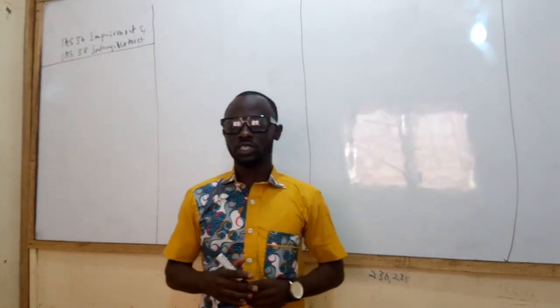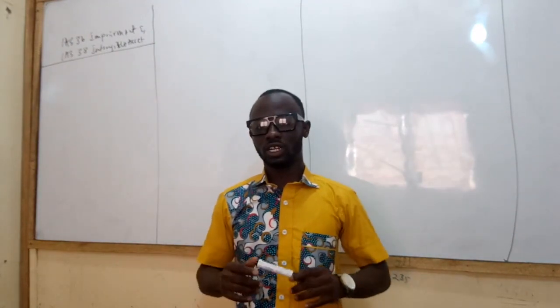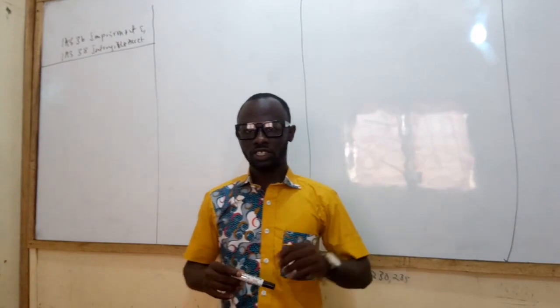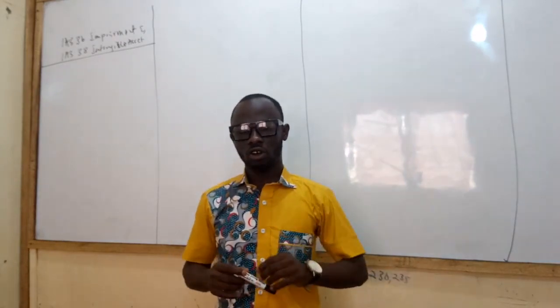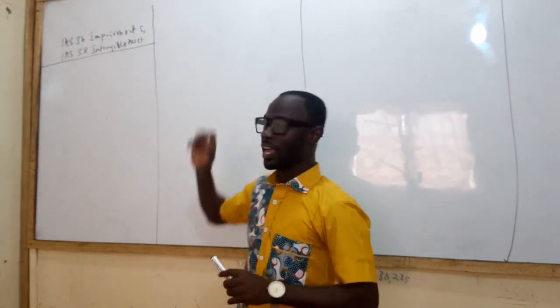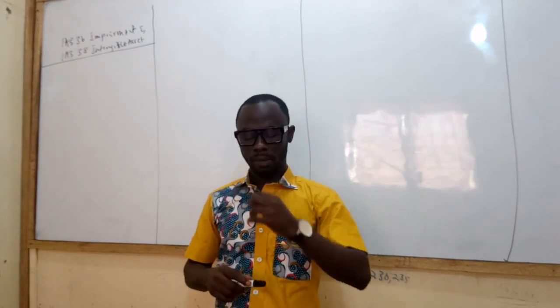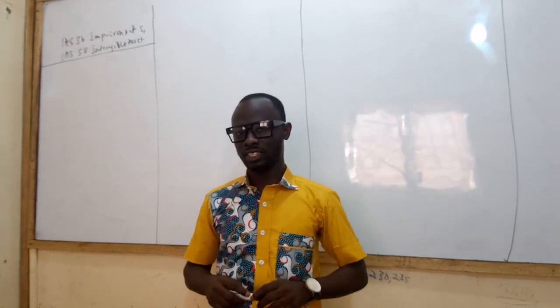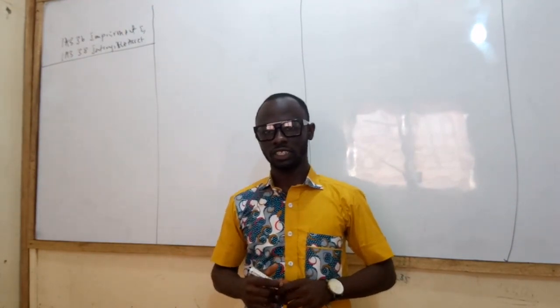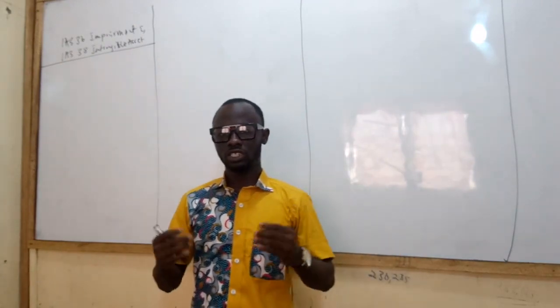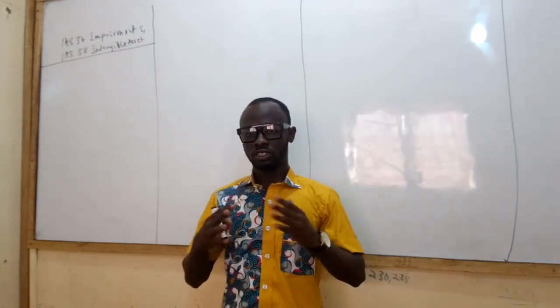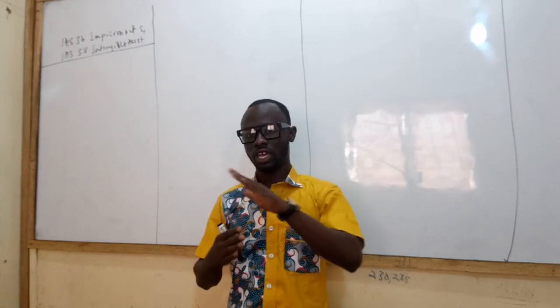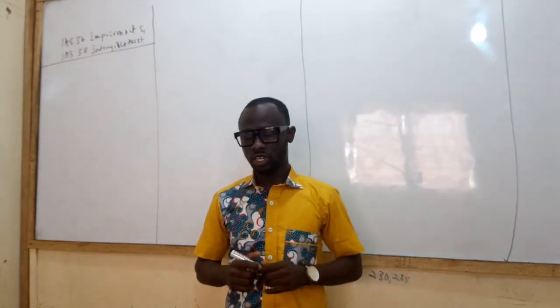On today's show, I'll be discussing with you one of the fundamental accounting standards in financial reporting and also in corporate reporting, which is IAS 36, Impairment of Assets, and then IAS 38, Intangible Assets. The reason why I am teaching these two accounting standards together is because of how they are interrelated with each other.